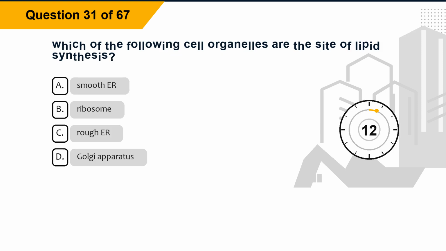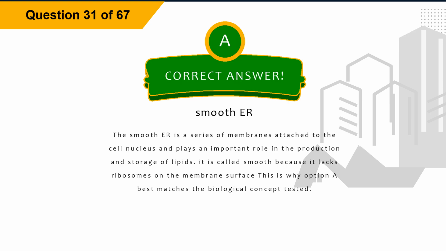Question 31. Which of the following cell organelles are the site of lipid synthesis? Option A, smooth ER. Option B, ribosome. Option C, rough ER. Option D, Golgi apparatus. The correct answer is option A, smooth ER. Explanation: the smooth ER is a series of membranes attached to the cell nucleus and plays an important role in the production and storage of lipids. It is called smooth because it lacks ribosomes on the membrane surface. This is why option A best matches the biological concept tested.